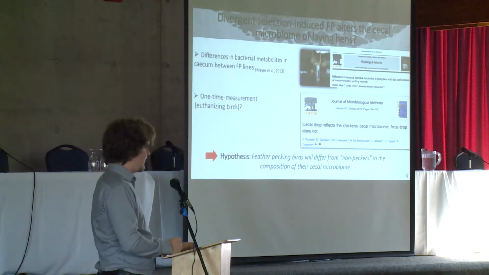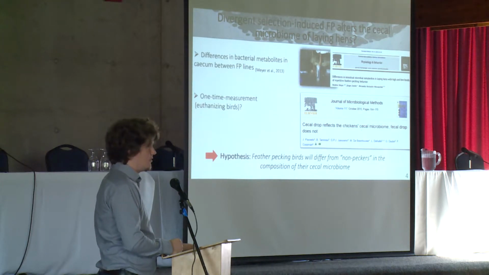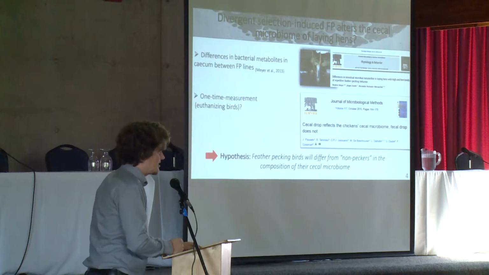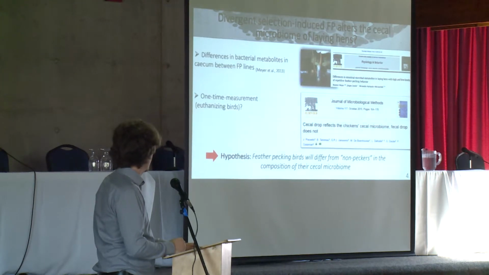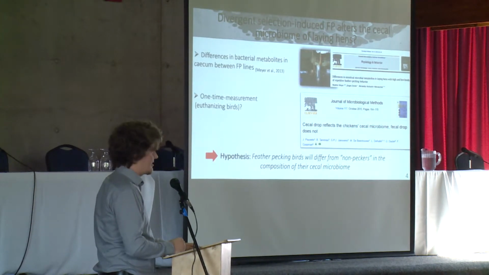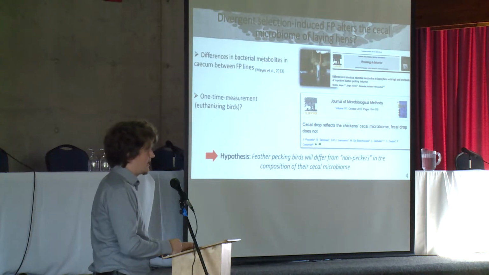We also looked at organisms that live in the gut of those high and low feather pecking chickens, not necessarily harmful ones or parasitic ones, but we wanted to know if this selection of birds for or against feather pecking would influence their microbiome overall, so whether they would have different microbiomes if they were selected for or against feather pecking. And for that we chose to go with a feces sample instead of the common euthanasia and then sampling the cecum of the birds, because this would only allow you to sample the bird one time only. By sampling feces, you can sample them multiple times. And our hypothesis was that the microbiome would be impacted by the genetic line.